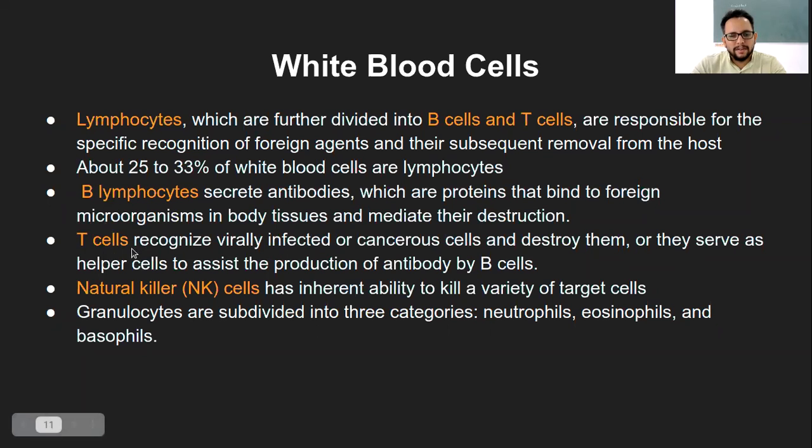The second subset, memory T cells, remember the particular antigen, and when the second infection happens, that's when they help. And natural killer cells, we already discussed, have an inherent ability to kill a variety of target cells, be it self cells or the pathogens as such.